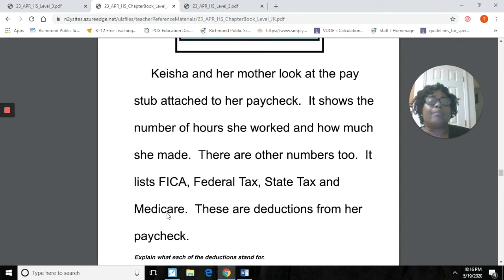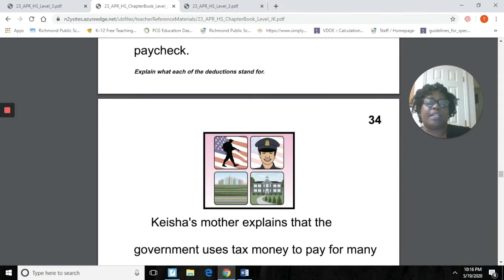When you become an elderly person, such as your grandmother or grandfather, those persons are more than likely receiving Medicare at this time or some form of Medicare, okay? All right. So these are the things, and this is another deduction too as well. These are the things that are going to come out of your check, okay? They come out of my check too when I get paid. So it's not just Keyshia.